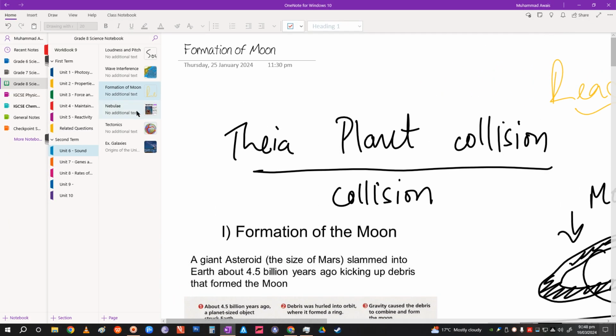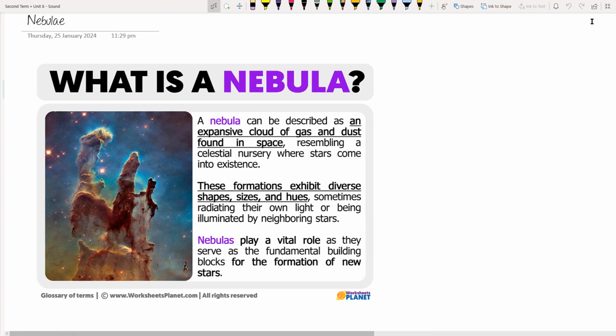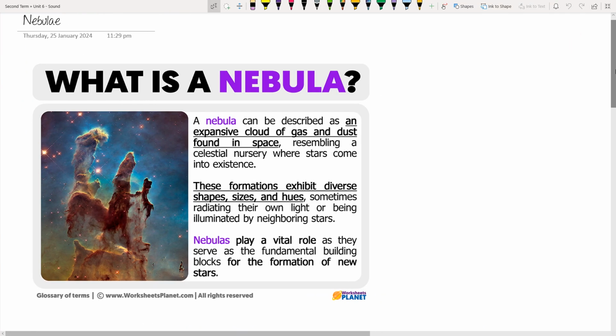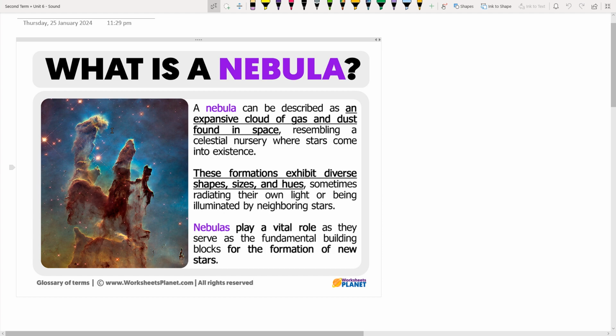Now moving on, we discussed nebula. So what is a nebula? In space, when we look out at the night sky through a very big telescope, we see these cloud-like structures in space, which are extremely big. We call these nebulae. A nebula can be described as an expansive cloud of gas and dust found in space. It resembles a celestial nursery. Why? Because you will see that stars are being formed inside these giant gas clouds.